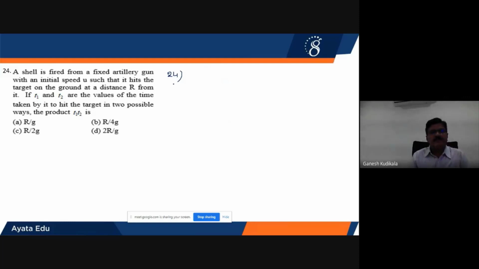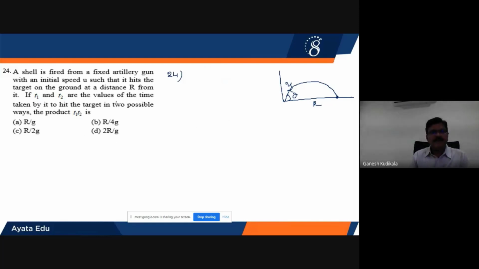A shell is fired from a fixed artillery gun with an initial speed u such that it hits a target on the ground at a distance r. R will become range. So the shell was fired from here, it is going to hit the target at distance equal to r. R is the range, u is the initial velocity and theta is the angle of projection. This much we can introduce here.